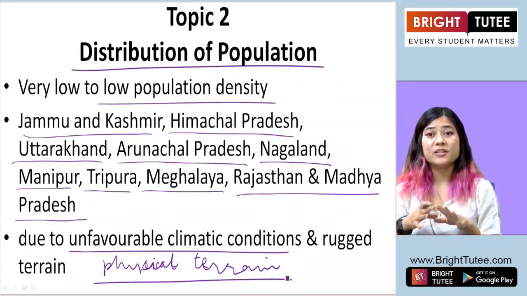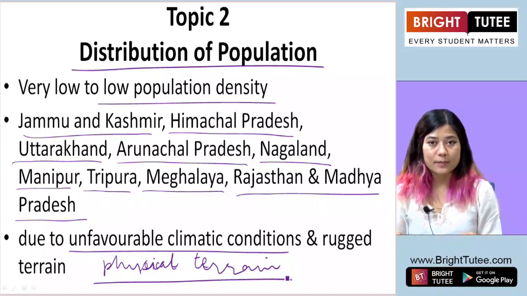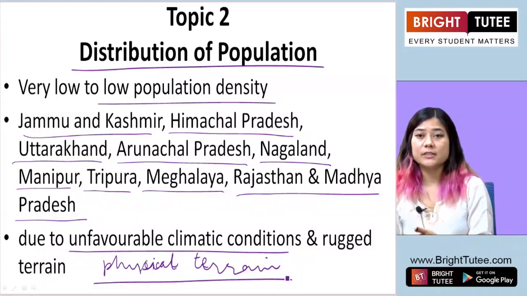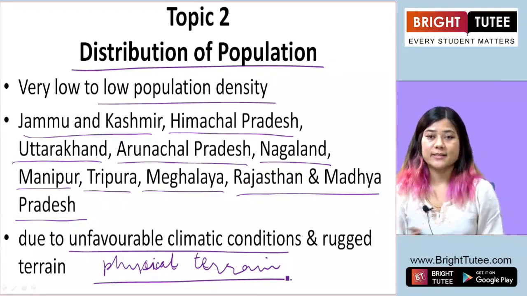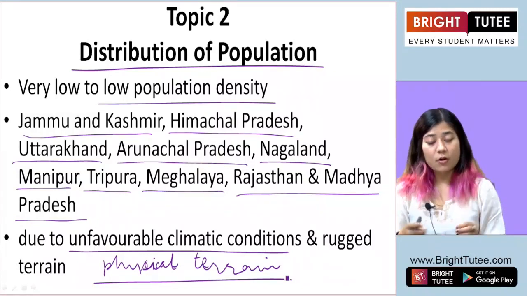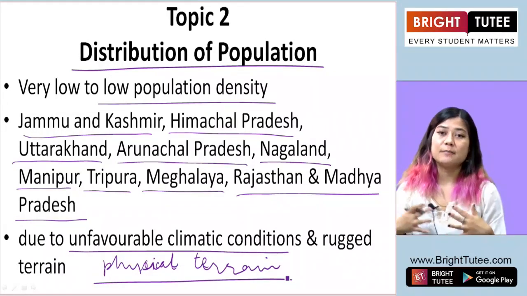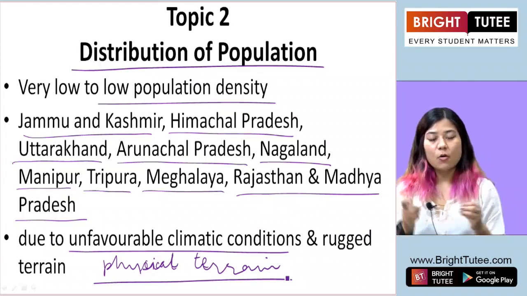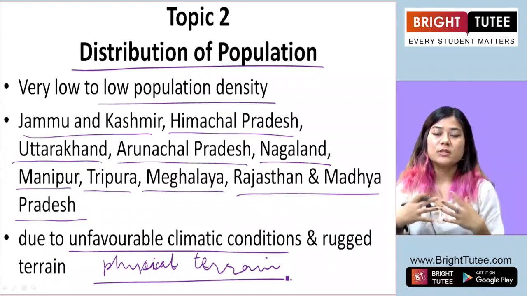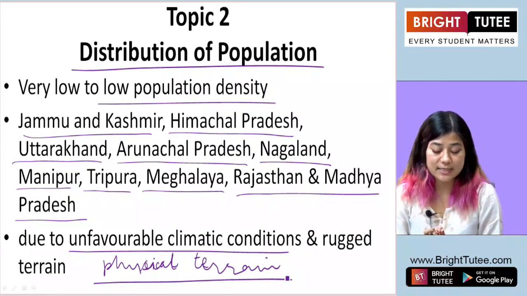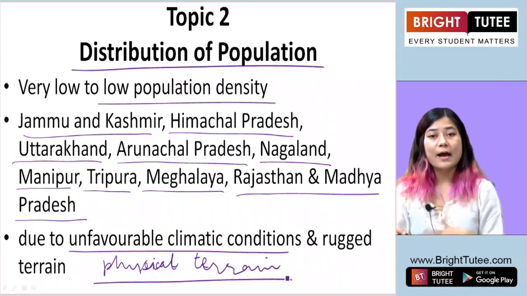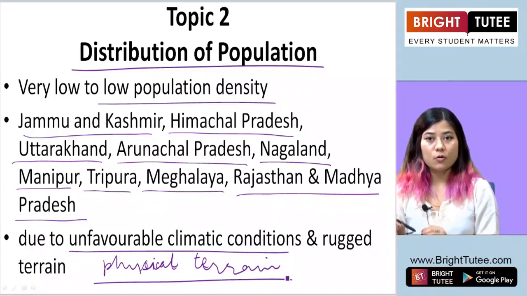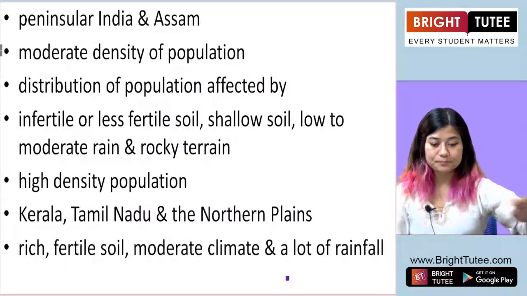They may have a very dry landscape, so no proper cultivation takes place. They may have very arid and desert areas, or they may have very rocky and mountainous terrain. So all these lead to some of the areas or states in our country, or in any country around the world, having very low or low population density.